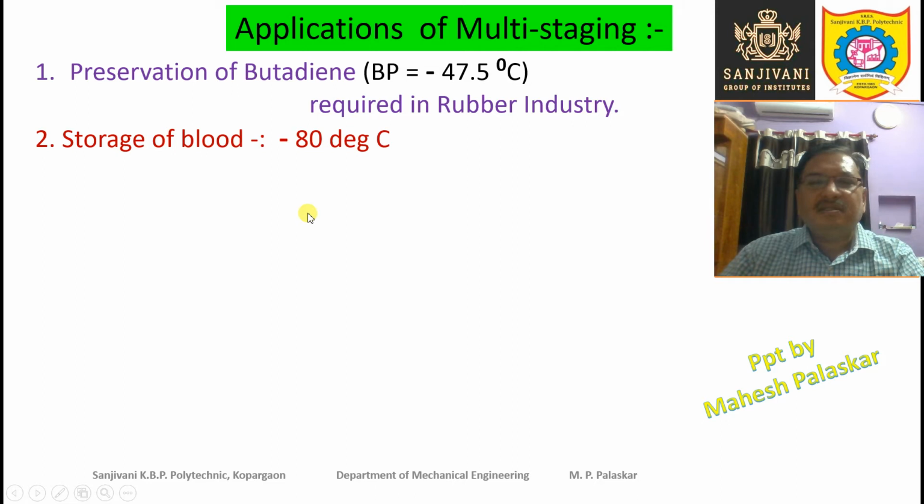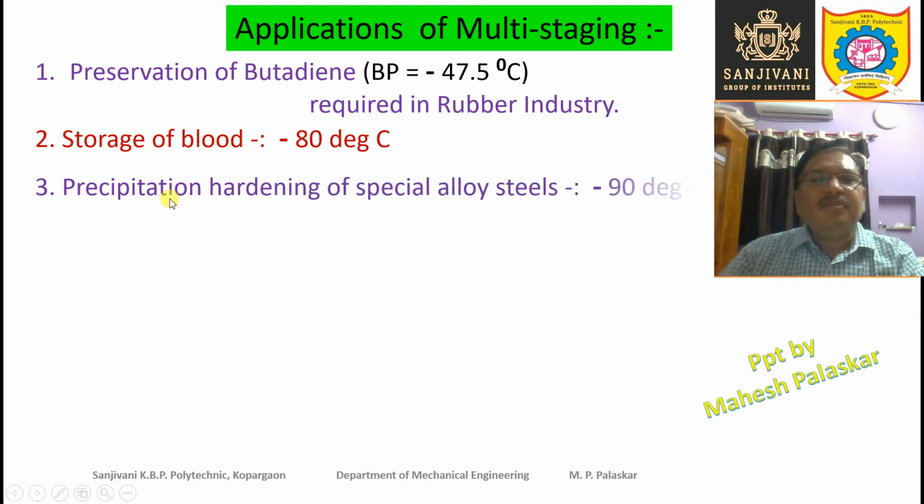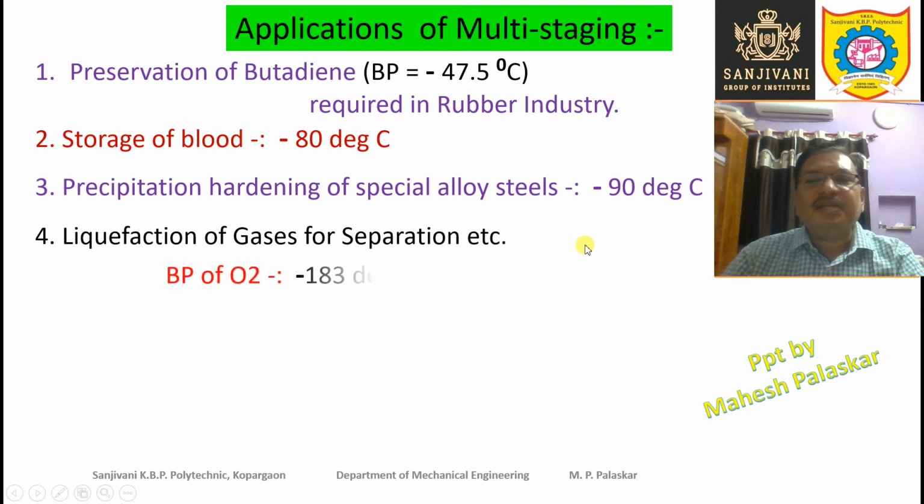Storage of blood, the temperature is as low as minus 80 degrees centigrade. So in that case also multistaging has no other option. Then precipitation hardening of special alloy steels. For the precipitation hardening of special alloy steels, the temperature required is minus 90 degrees centigrade. For liquefaction of gases for separation, if you want to separate the gases, we can liquefy them.